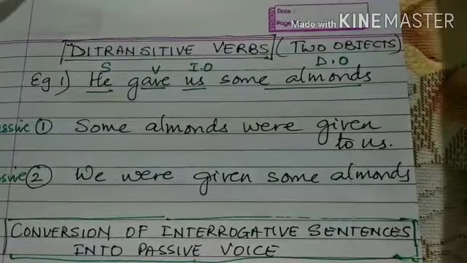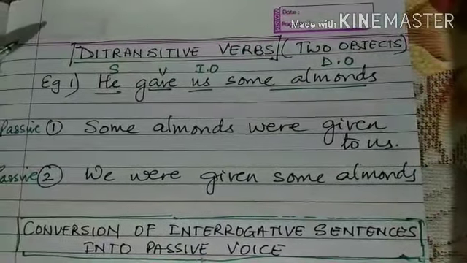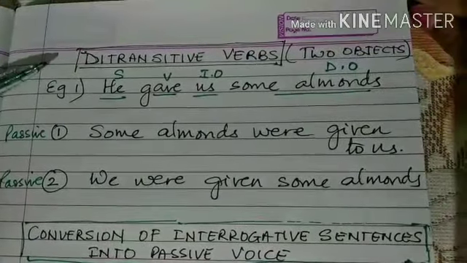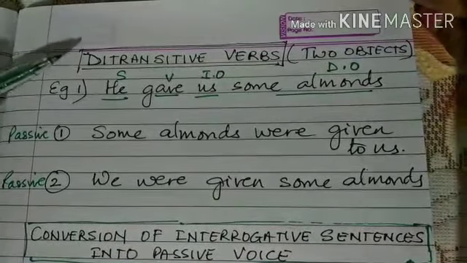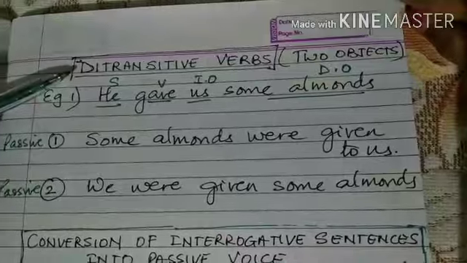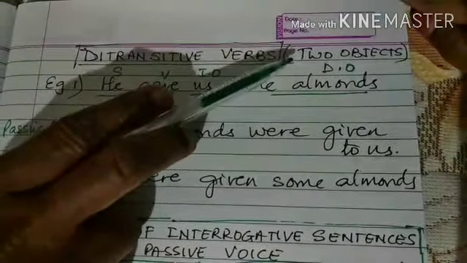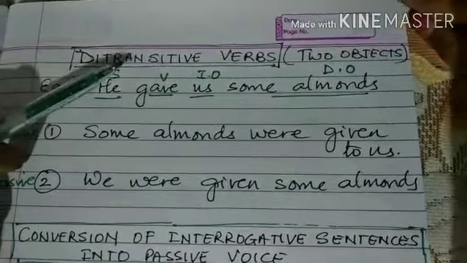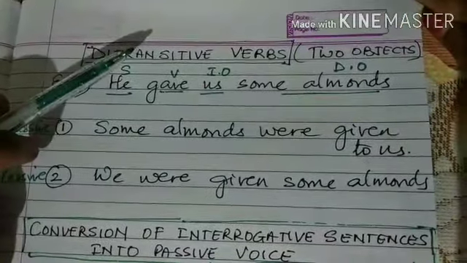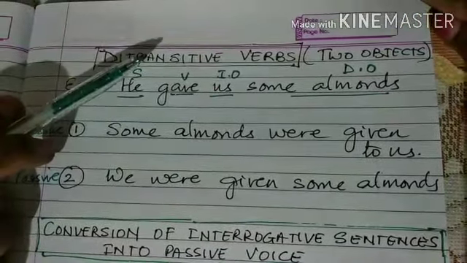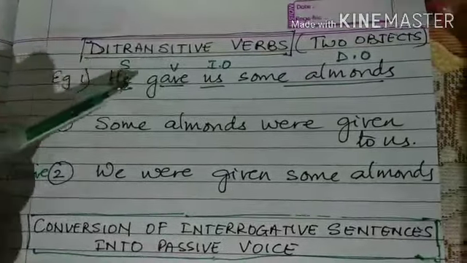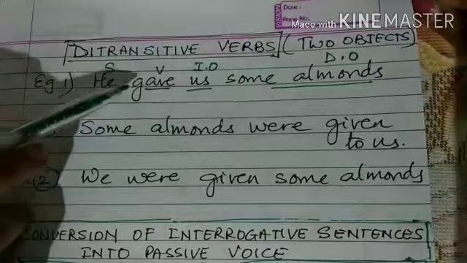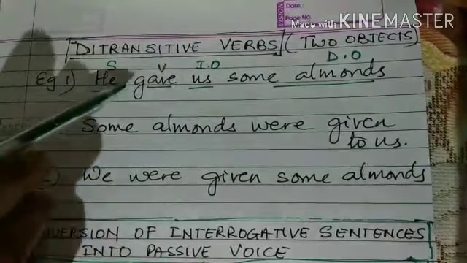So children, how do we know, when we change from active to passive voice, how do we form the passive voice? Now, whenever we have ditransitive verbs, that is verbs that have two objects, you will have two kinds of passive sentences. For example, he gave us some almonds. So he is the subject, gave is the verb, gave what?